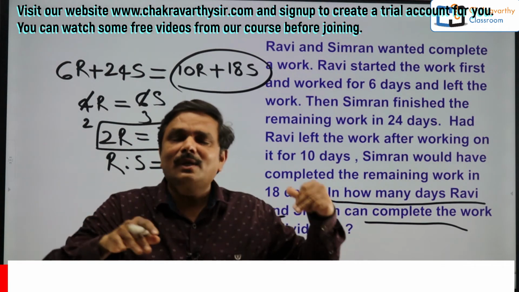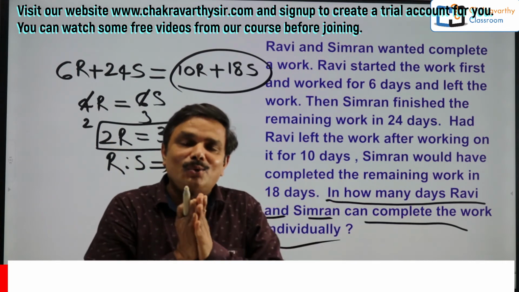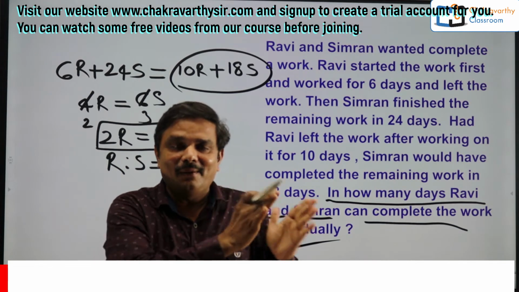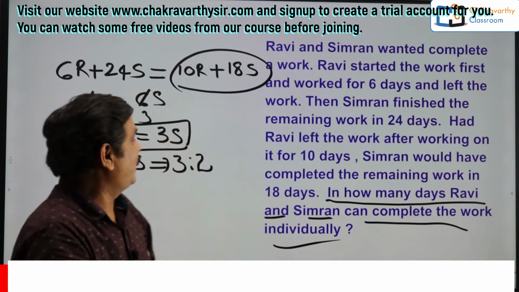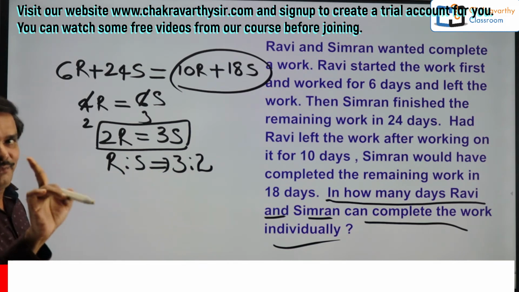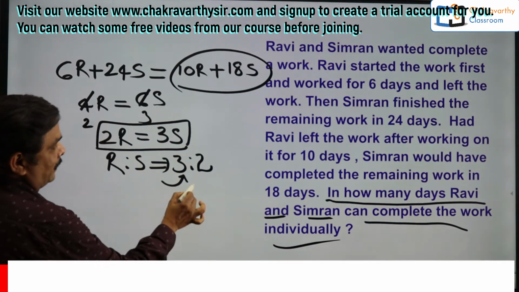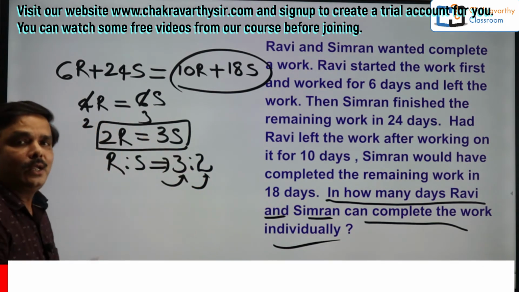In my basic classes, I taught this topic, efficiency topic, in such a way that you can never forget it in your life. In the regular course, I have taught in that way. Anyway, students, efficiency means if Ravi can do 3 units of work per day, Simran can do only 2 units.